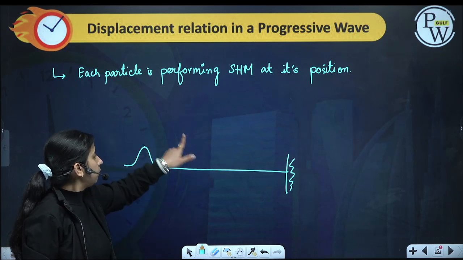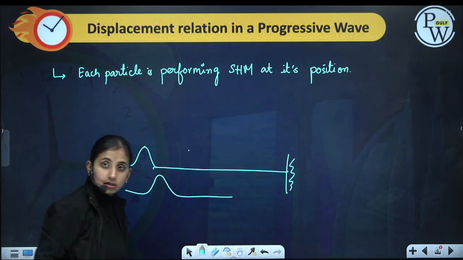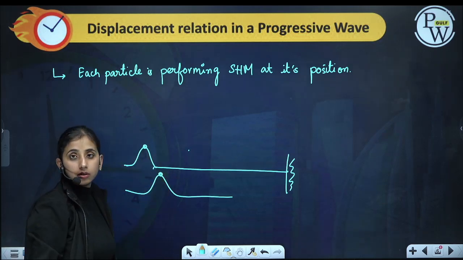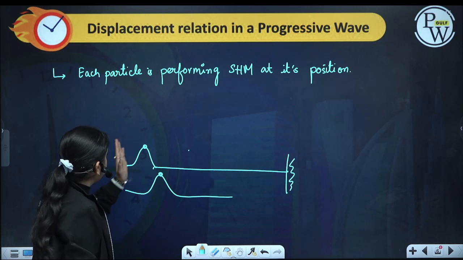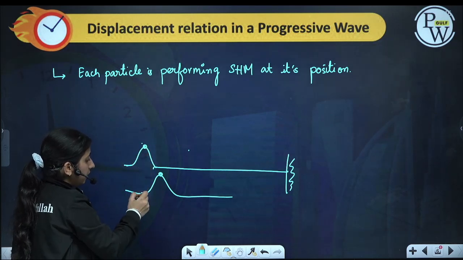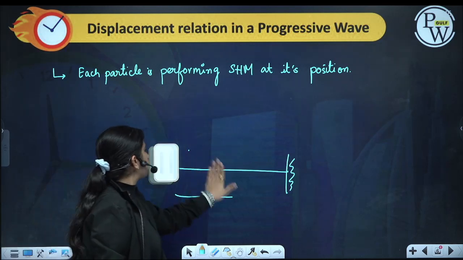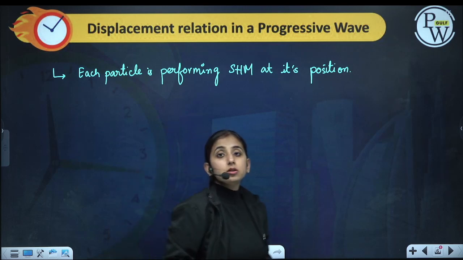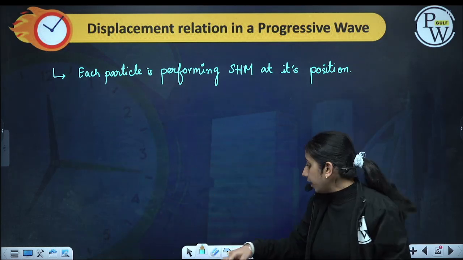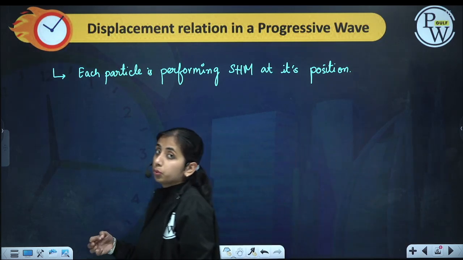Will this particle go to this point? No. After some time, when I see, the wave will be like this, but this particle is at this position. Okay, this particle is oscillating at its own position. It was earlier here, now it is here. If I give such a disturbance that the particles of the medium start doing SHM about their mean position, at their own position, then such a wave is called a harmonic progressive wave.